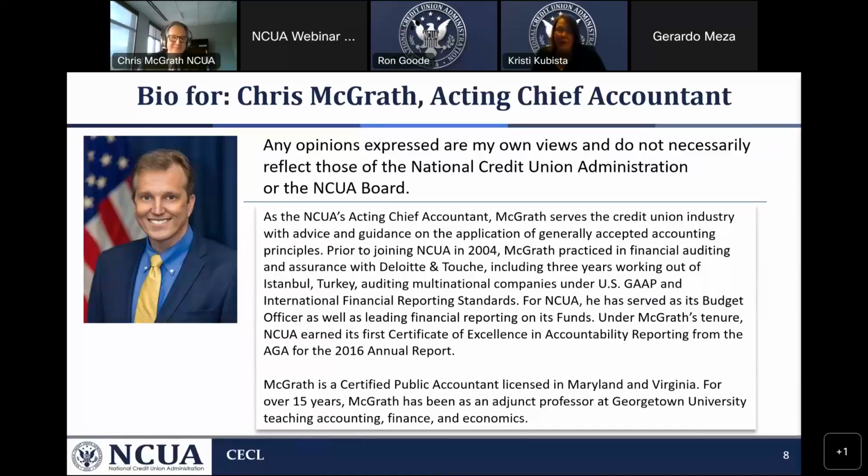Prior to joining NCUA in 2004, McGrath practiced in financial auditing and insurance with Deloitte and Touche, including 3 years working out of Istanbul, Turkey, auditing multinational companies under the US GAAP and international financial reporting standards. For NCUA, he has served in a wide variety of functions, including the budget officer, as well as writing and leading the financial reporting on its funds.